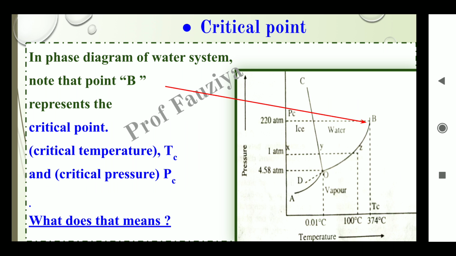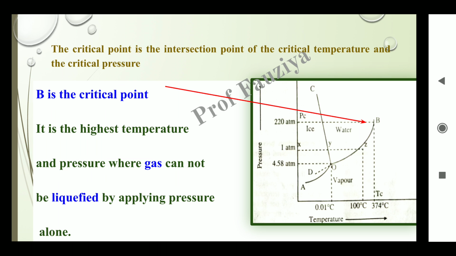In the phase diagram of the water system, this point B represents the critical point, and this critical point possesses its temperature, called the critical temperature, and pressure, called the critical pressure. So what does that mean? The critical point is actually the intersection point of the critical temperature and critical pressure.